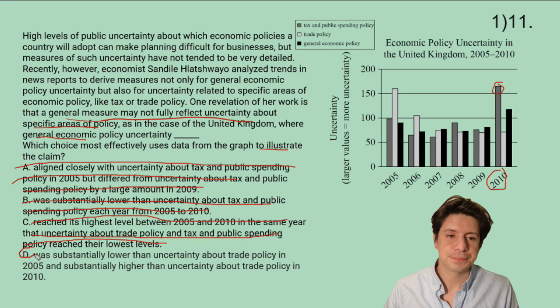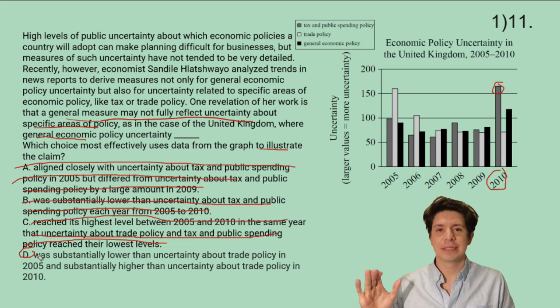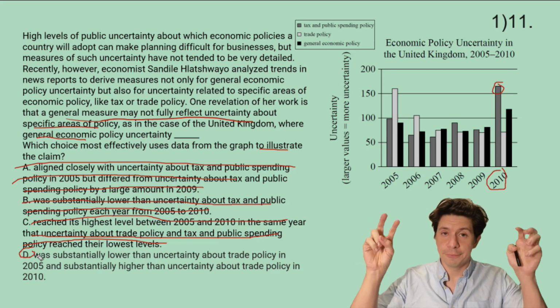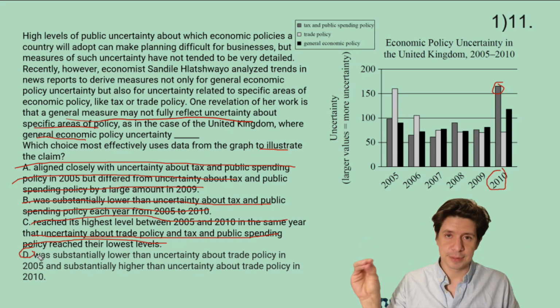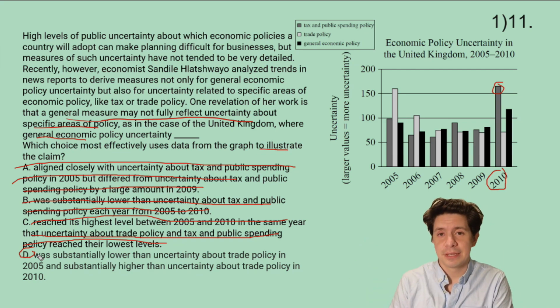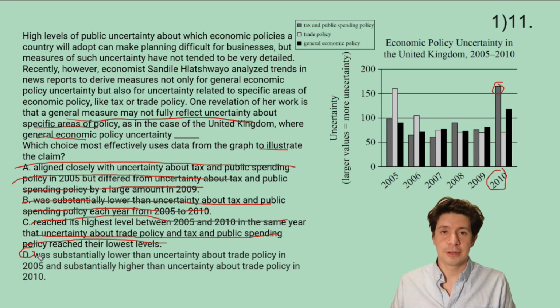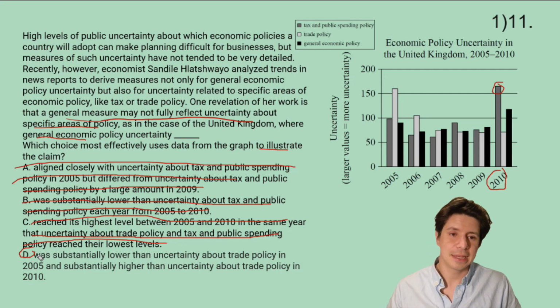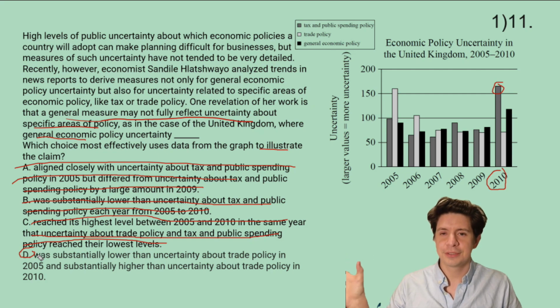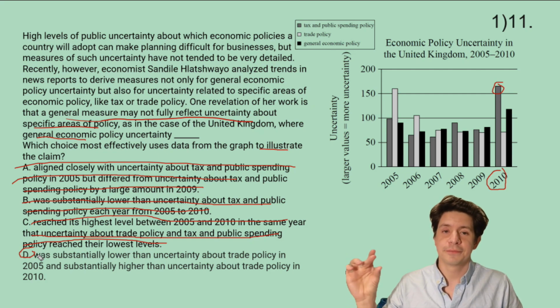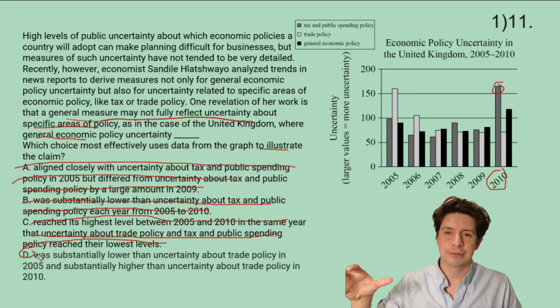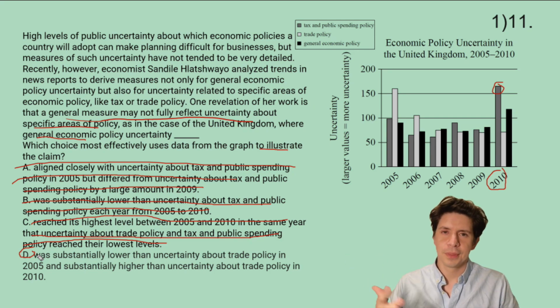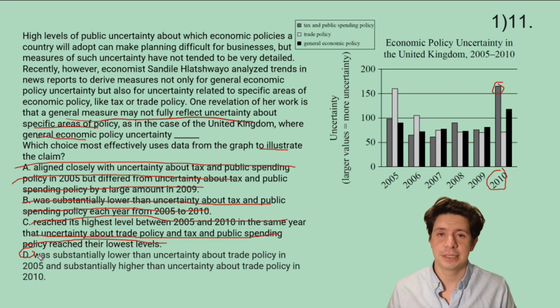And also, it supports the claim. Because the claim is that they're not always aligned, that they don't fully reflect each other, the general versus some specific issues. So one of the specific issues could be tax and public spending policy, but the other one could also be trade policy. And here it's trade policy where it's separated by a big amount in 2005 and 2010. And we don't need it to be shown every year, because it's just saying it's not always fully reflective. So just as long as there's a couple times where it's not fully reflective, then we can say there's some disconnect here. And we say D.